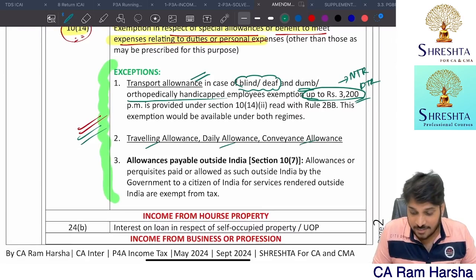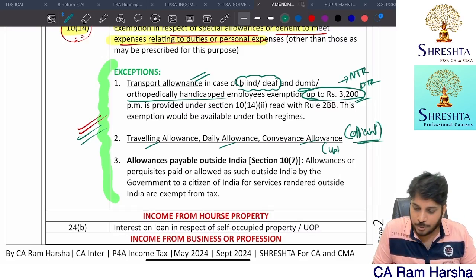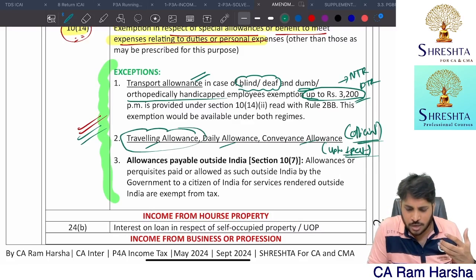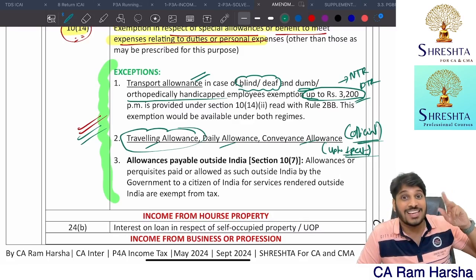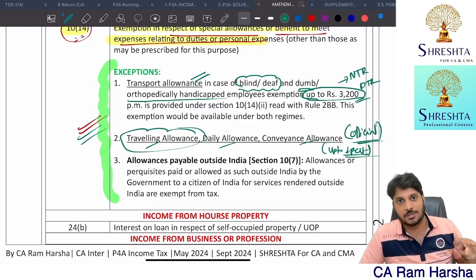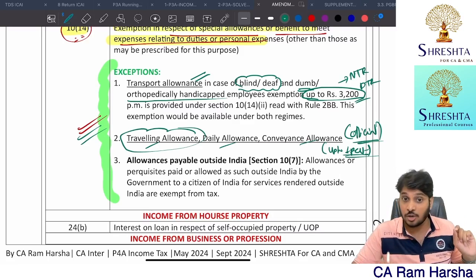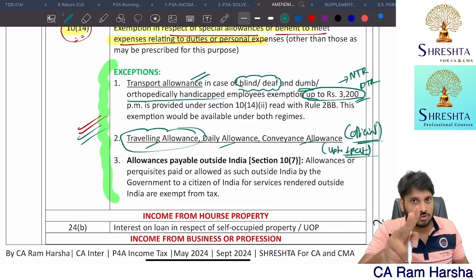Traveling allowance, daily allowance, conveyance allowance, these are generally given for official purposes. These allowances are exempted up to the amount spent. Whatever amount you spent actually, suppose company gave you traveling allowance. Traveling allowance means allowance given for you to travel to various cities for official purpose. Official purpose allowance, how come it's a benefit to me? So it is exempted to whatever amount you spent. Suppose company gave you 10,000, you spent 8,000, only 2,000 is taxable.